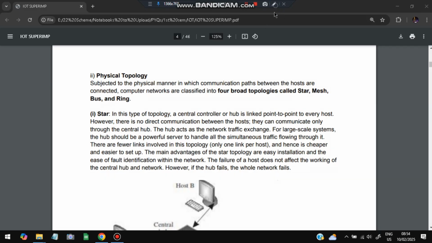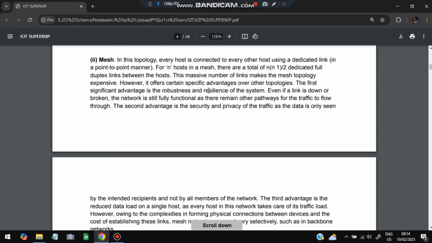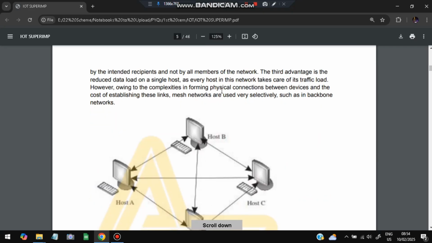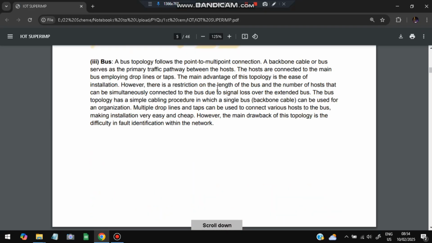So what is star topology? In star topology, all the devices will be connected to a central hub, and the disadvantage is that if the central hub goes off, none of the devices can share the data. Next one is the mesh topology. In mesh topology, all the devices are connected with each other. If that's the case, then many more connections are required. Because it is connected to every device, a lot of connections will be required. That's one disadvantage.